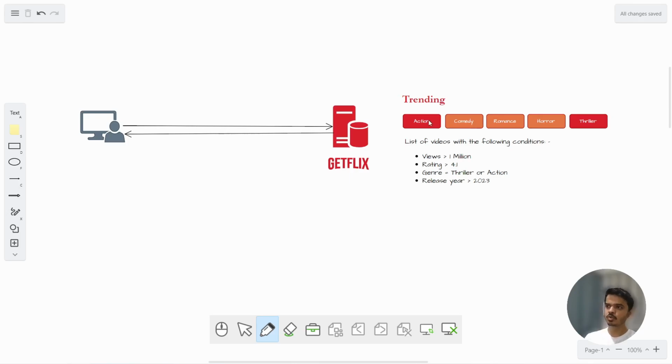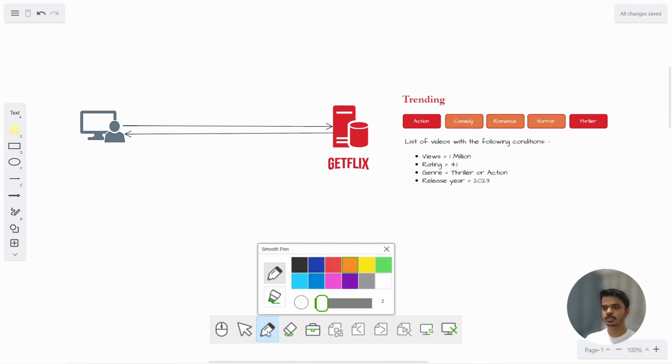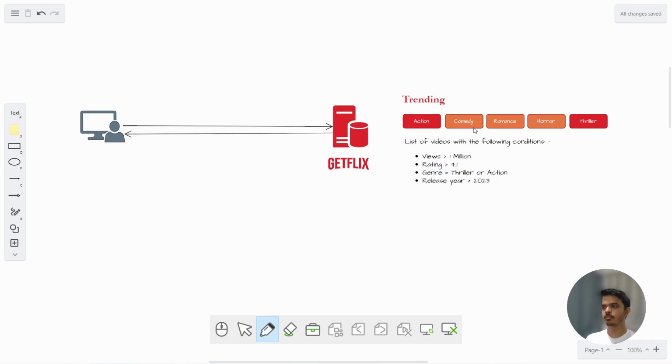So say if a user wants to see what movies are trending in action and thriller genre, what happens is that this query runs in the background. This is how it selects trending movies in a genre.